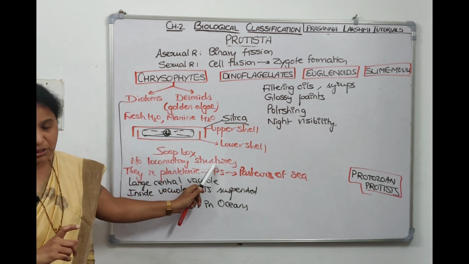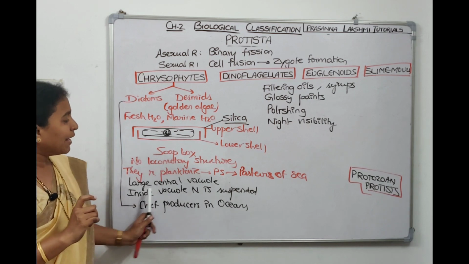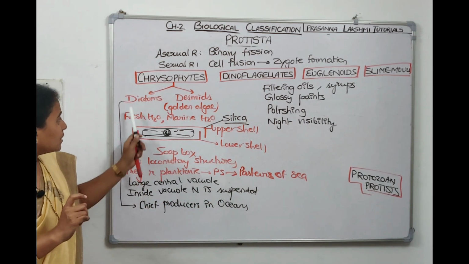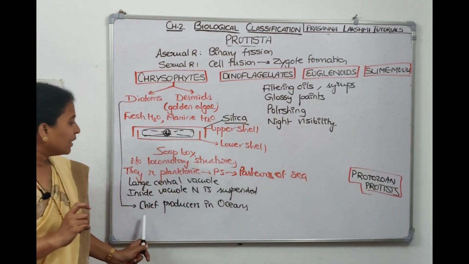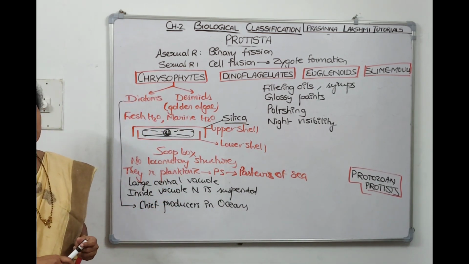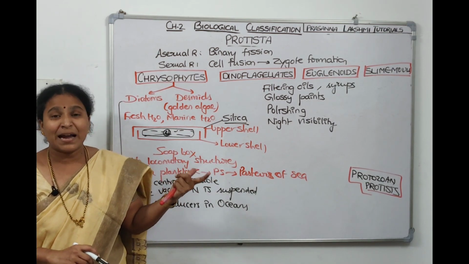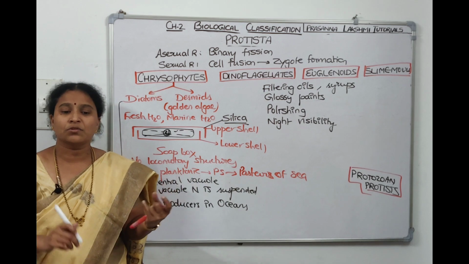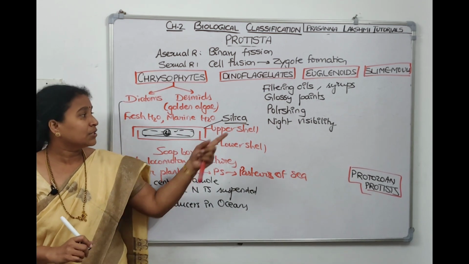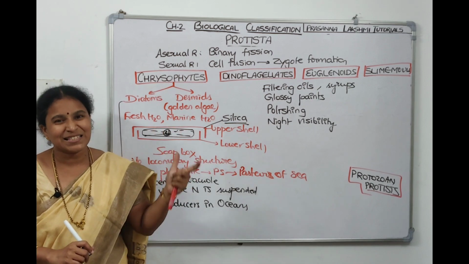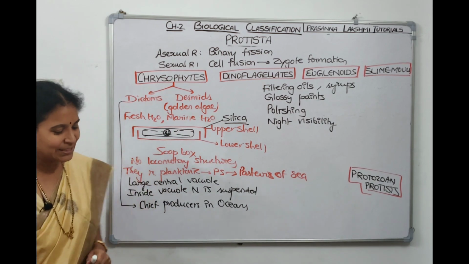They don't have any locomotor structures. They have a large central vacuole. Inside the vacuole, the nucleus will be suspended. They will have all the organelles, and they are photosynthetic, they are planktonic, they are called pastures of the sea, and they are the chief producers in the ocean. And since the cell wall has silica, the silica is indestructible and it makes diatomaceous earth. This diatomaceous earth is used in making polishes, as a filtration agent, as an insulator, and for night visibility. All this is information about the first group. Take a screenshot, then we will talk about dinoflagellates.